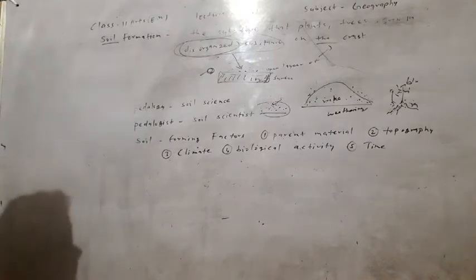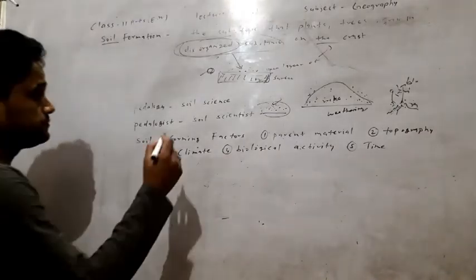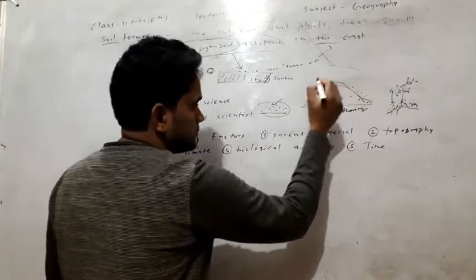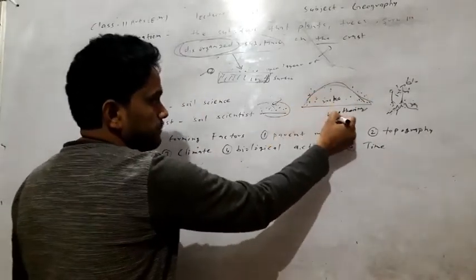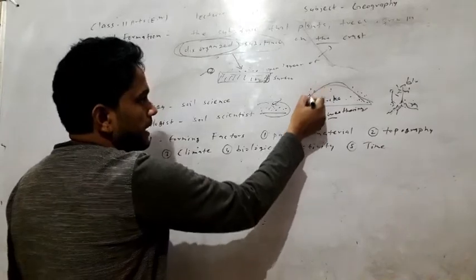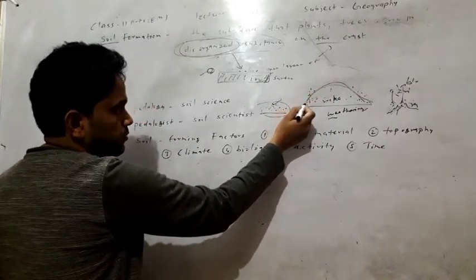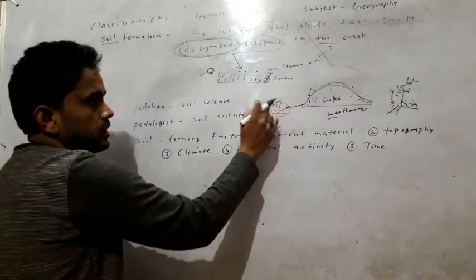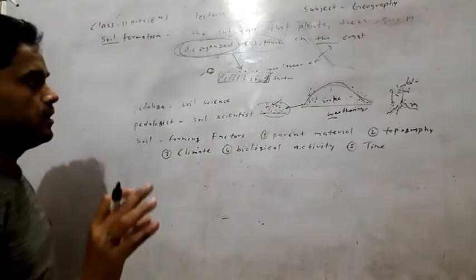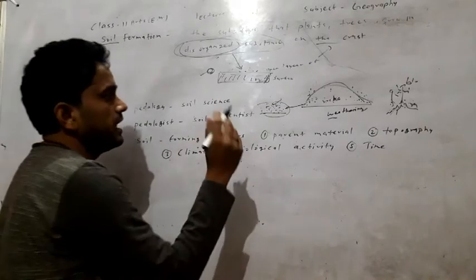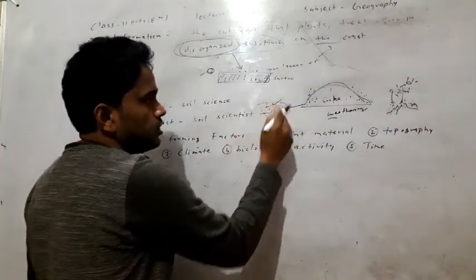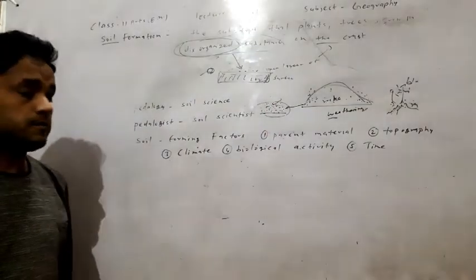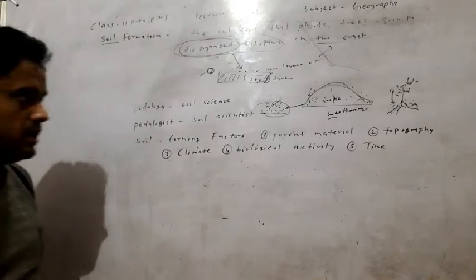So what happened in this process? Let me tell you again. Rocks undergo weathering processes, and the particles are scattered, then transported and deposited, and the soil forms. What we can call active soil. Here the formation of the soil. Then the humus increases. How does it increase here? How will fertility increase in this, right?